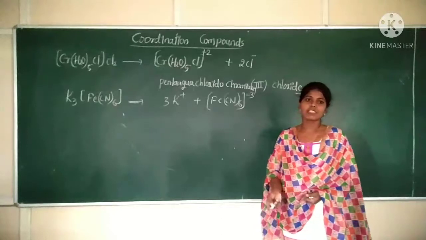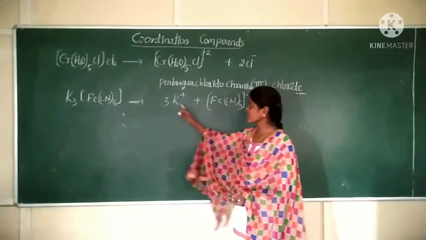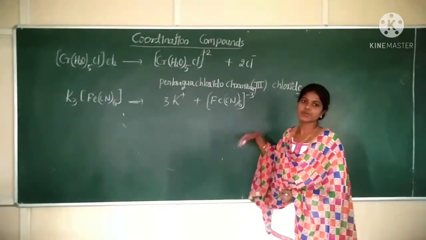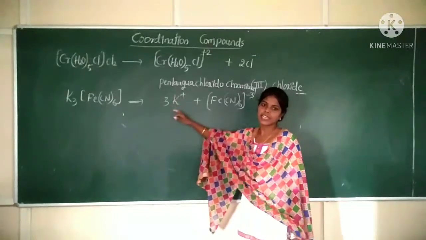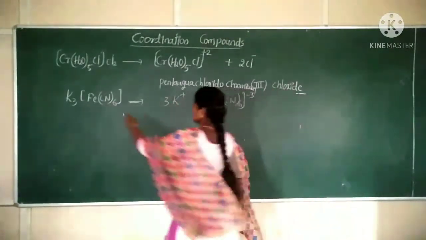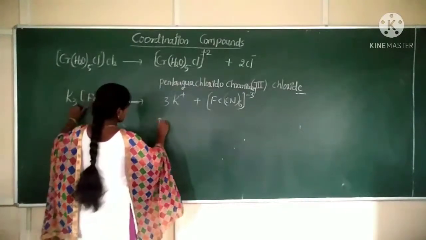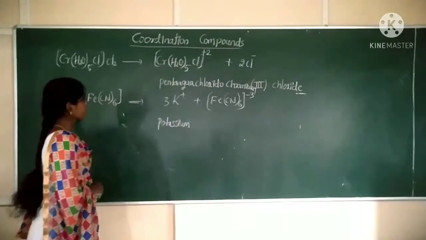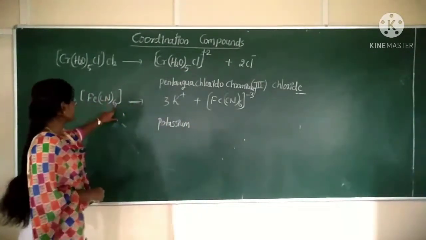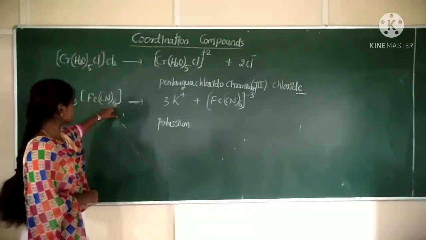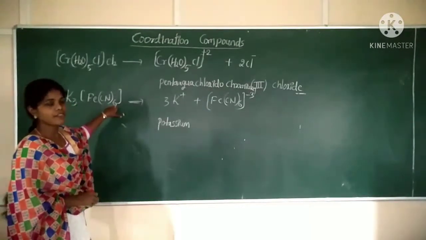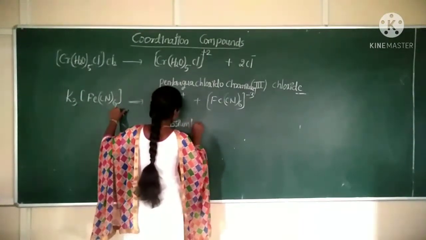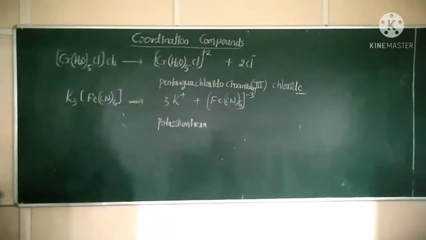So we should always prefer the cation first, later the anion. Correct? Potassium has a positive charge and the complex has an anionic charge. So which one should we prefer now? Cation. Always write the cation before the anion. So write potassium. Next. How many are there? 6 are there. So when 6 cyanide ligands are there, what should be the prefix? The prefix is hexa. Potassium hexa.